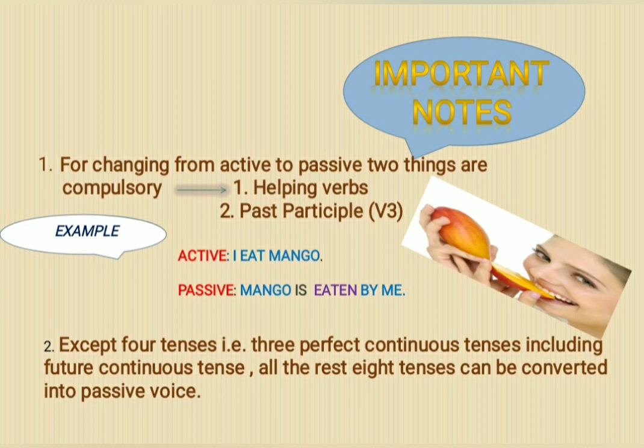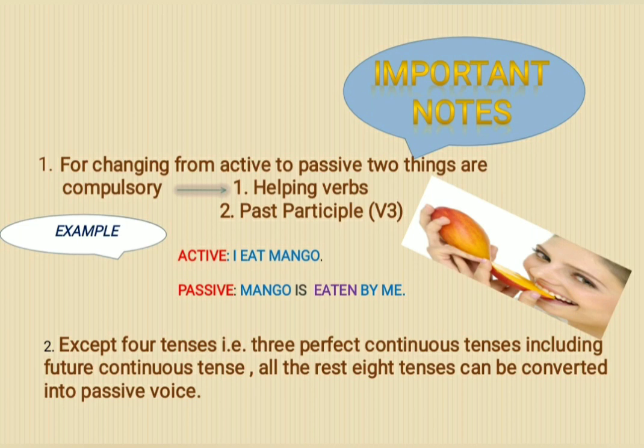So, my intention in discussing the tenses is that there are only 8 tenses which can be converted into passive voice. Now the question comes: we have 12 tenses and only 8 can be converted into passive. Then which are the 4 tenses which we cannot convert into passive voice?